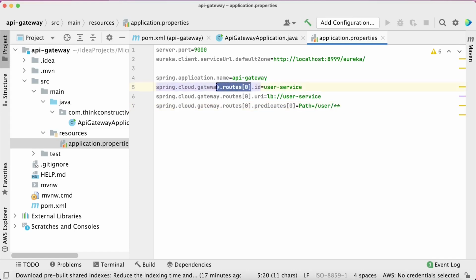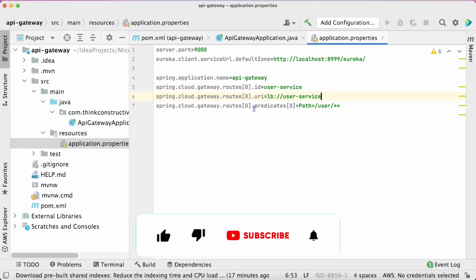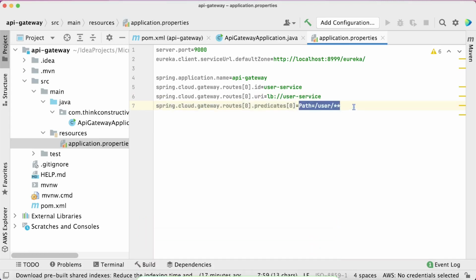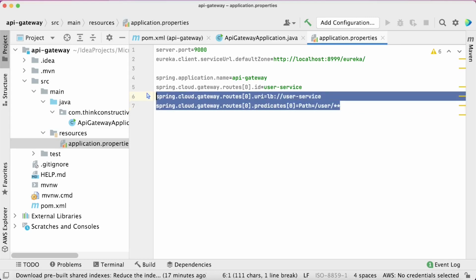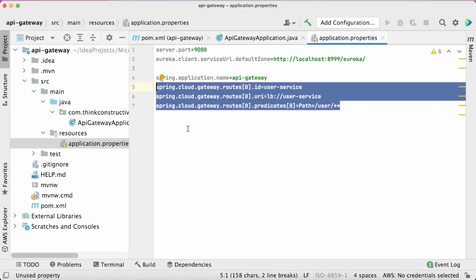Inside this first service's route information, we give the service ID, then the URI, so lb://user-service, where LB is for load balancing, and then predicates 0. The first path information we are giving is Path equal to /user/**. That's how I should give routing information for my remaining two services.